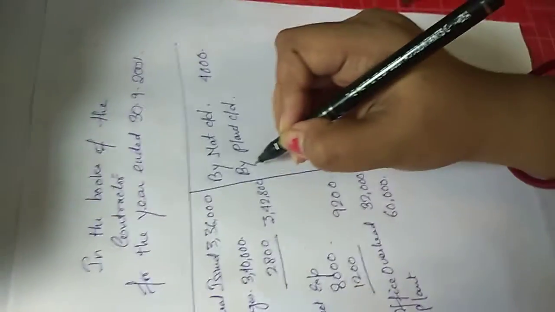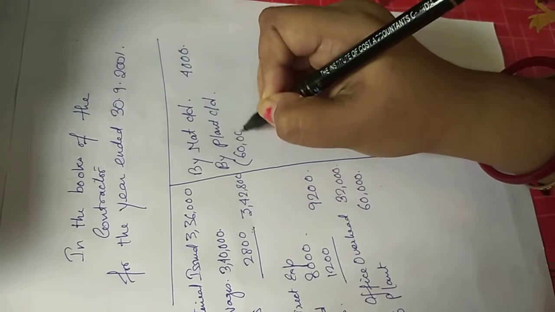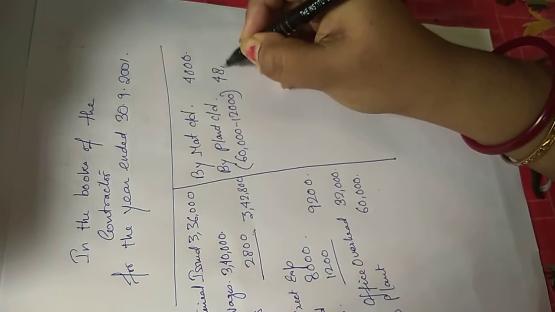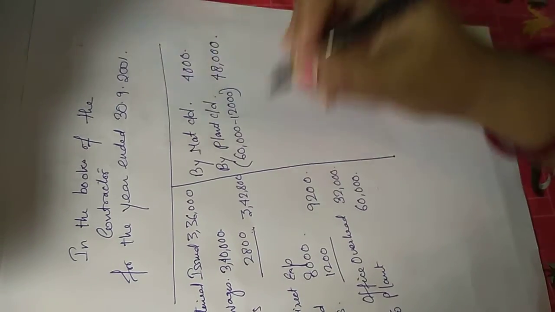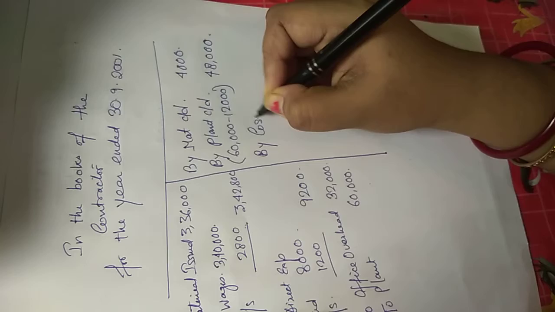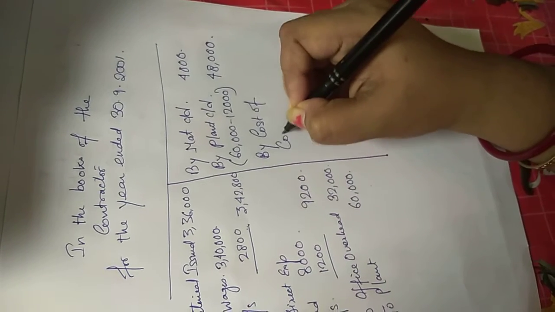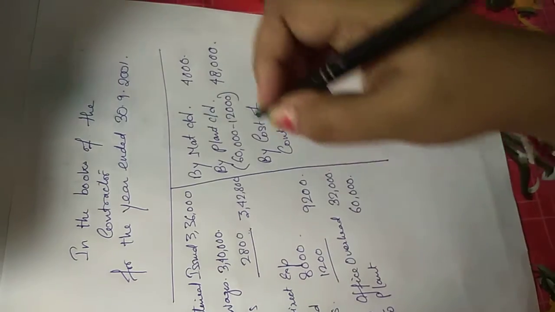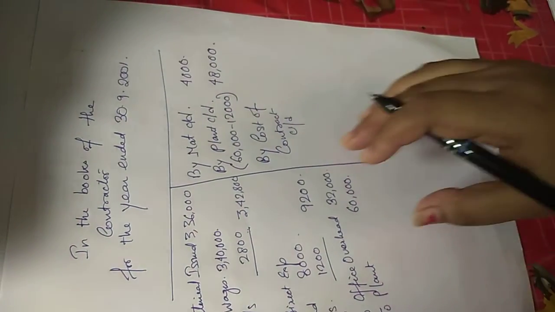So here the asset has been used for 1 year. So my closing balance would be 60,000 minus 12,000, that is 48,000. Fine. So this is my cost of contract CD. This is my closing balance of contract. Now I need to add both the columns. Let us see how much it comes to.